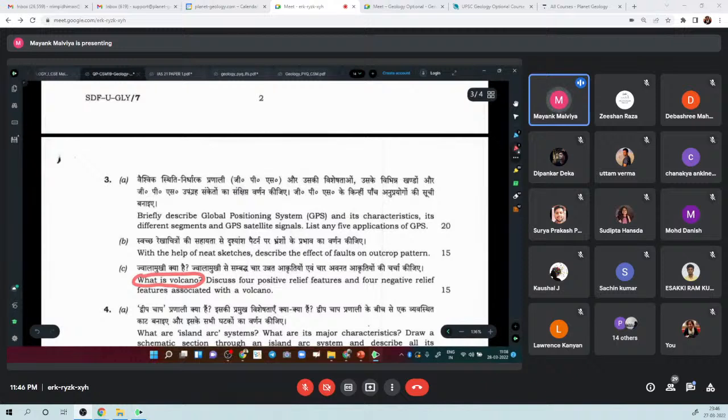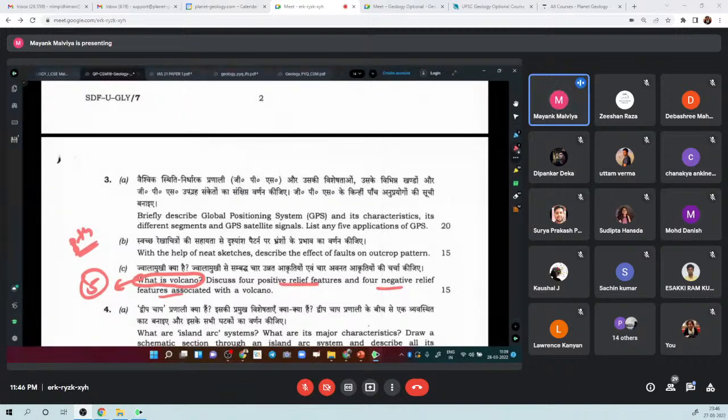Very simple. What is volcano? And this would be of 5 marks. And similarly, they will ask you what is earthquake, something like that, right? So see, even, I think, an 8th class student can answer this question. And then they are asking, tell us 4 landforms associated with positive reliefs and negative reliefs related to volcanoes.